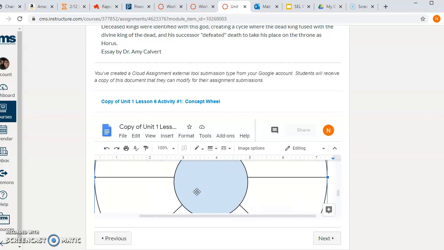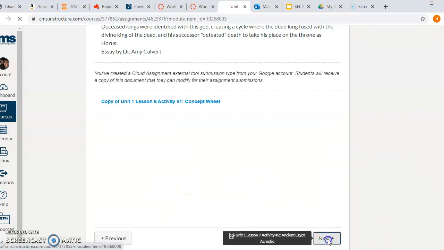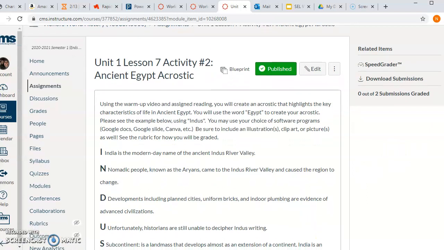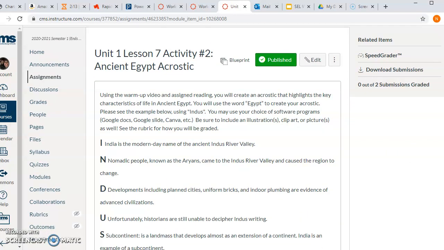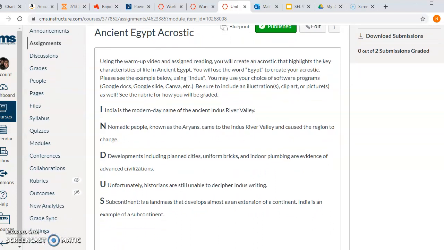Like you click on that and it will allow you to type. Okay. Then we click next. And then you have the second activity for today. This is all classwork. Unit 1, Lesson 7, Activity number 2, Ancient Egypt Acrostic.